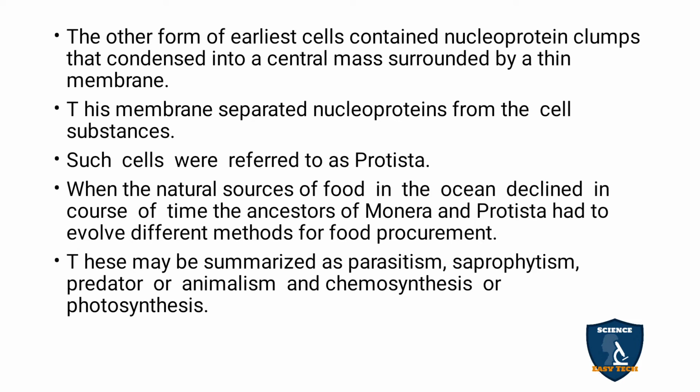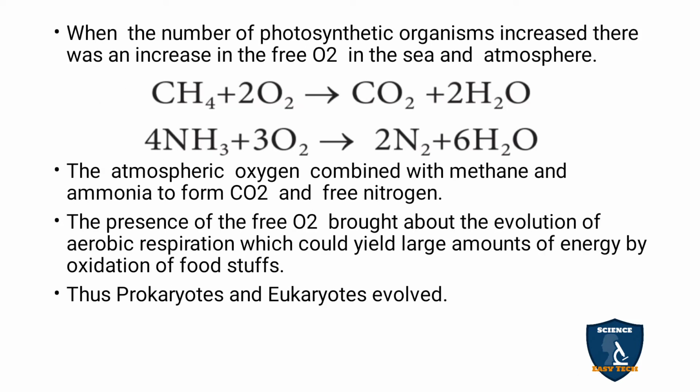Predators are animalistic. They catch the prey and eat, so they are called predators. Chemosynthesis: with the help of chemicals, they are able to synthesize food. And photosynthesis, you know very well: with the help of light, chlorophyll, water and carbon dioxide, it can prepare its own food. So when the number of photosynthetic organisms increased, there was an increase in free oxygen in the sea